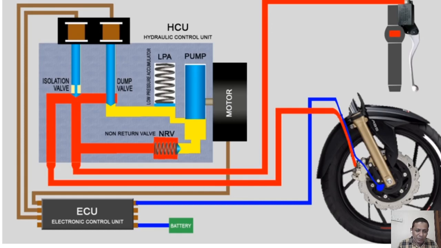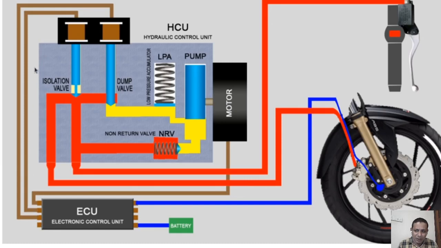Suppose the tire comes to rest. It will be sensed through this line. At that time the control unit knows it has to reduce the pressure inside the tube. To reduce the pressure inside the tube, there is a valve known as the isolation valve.